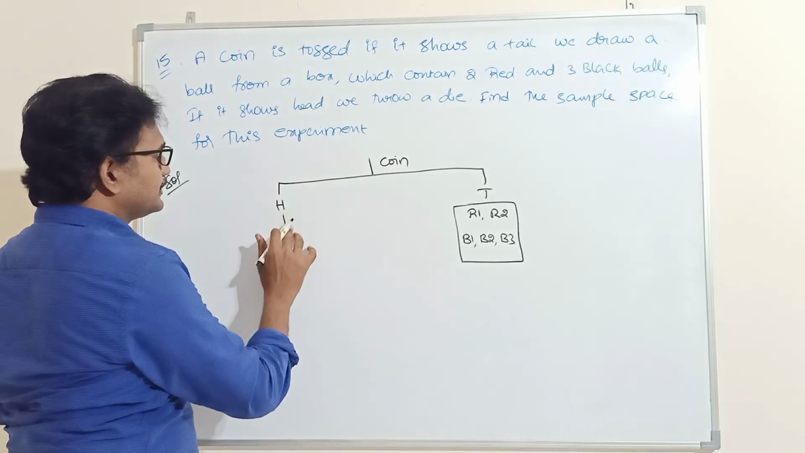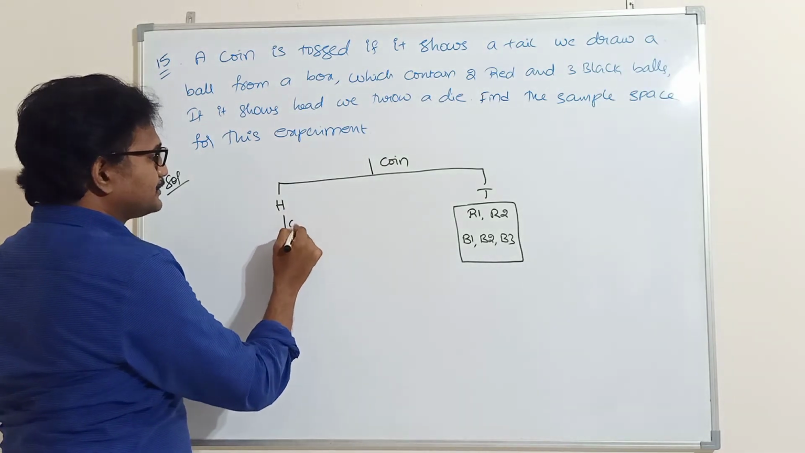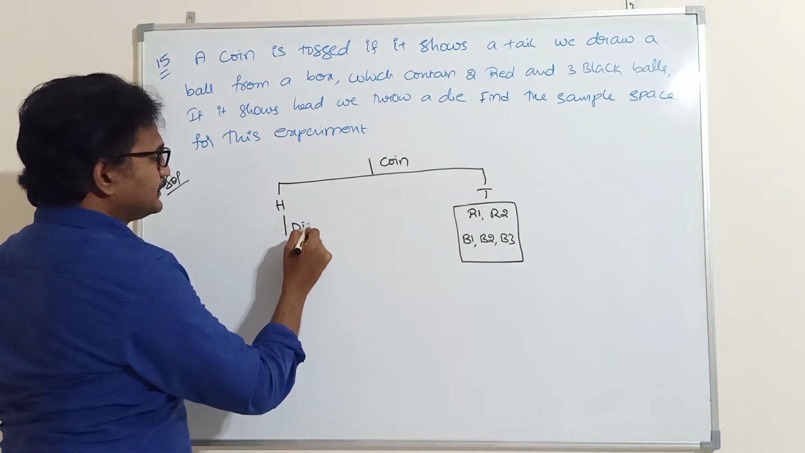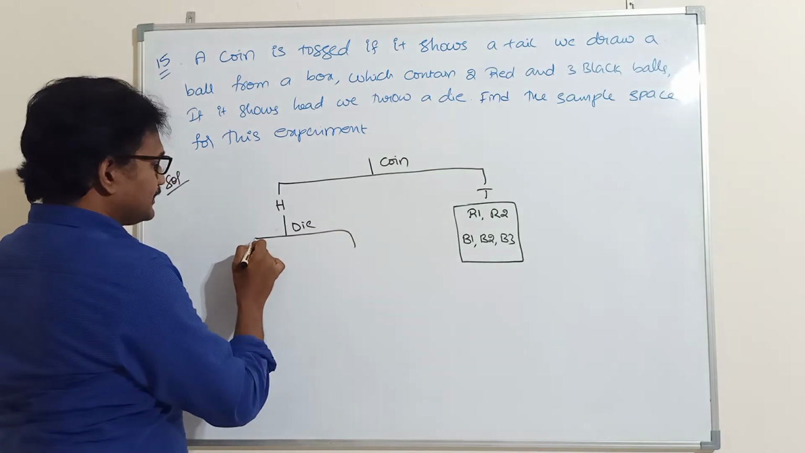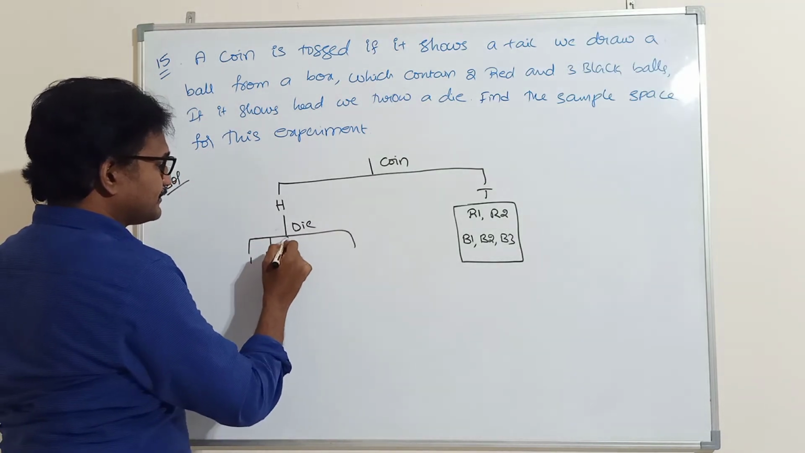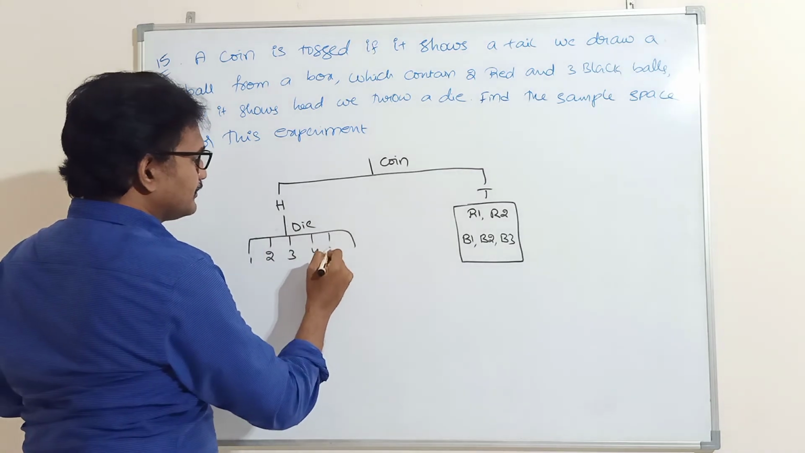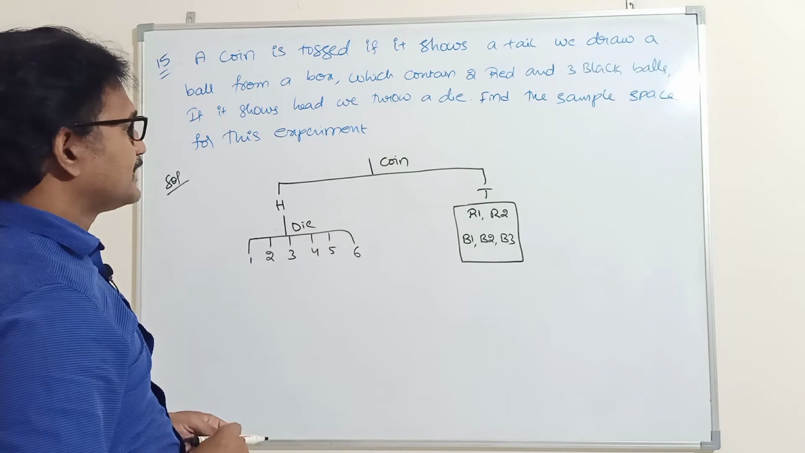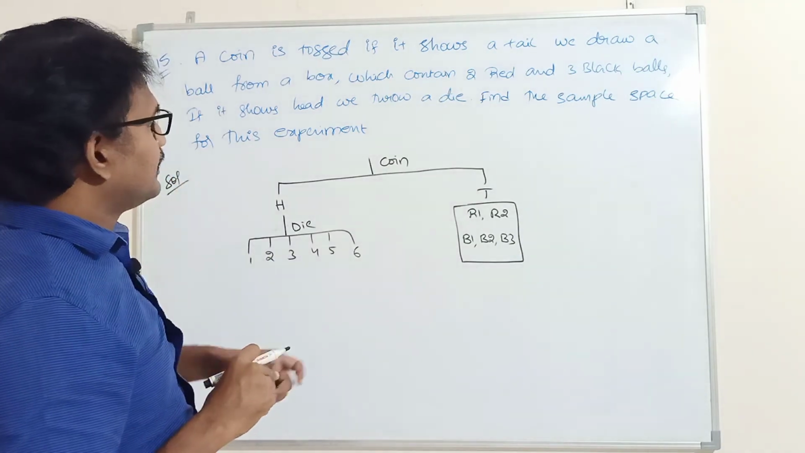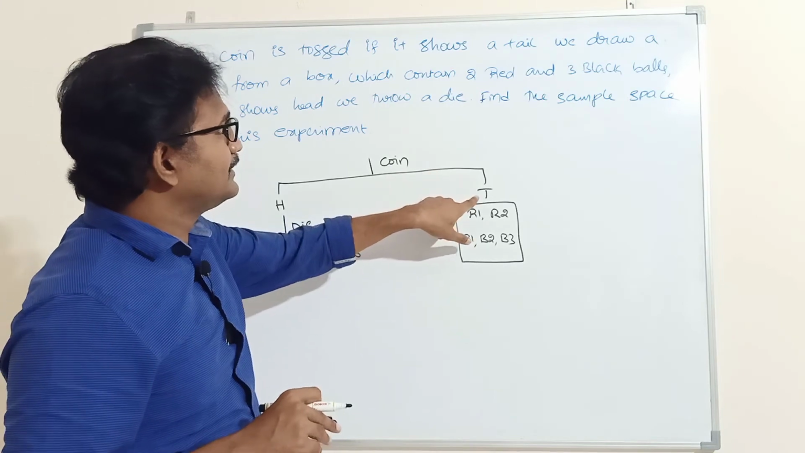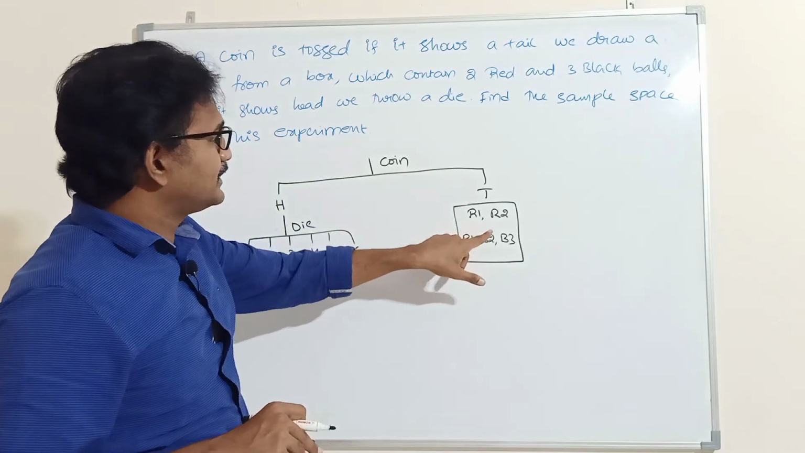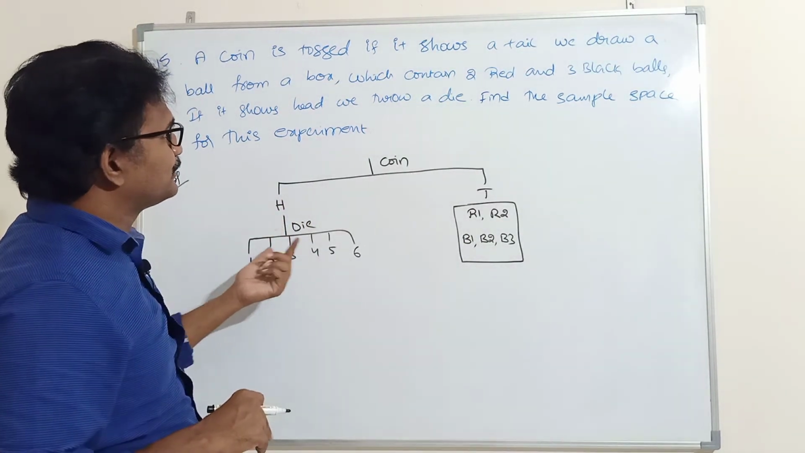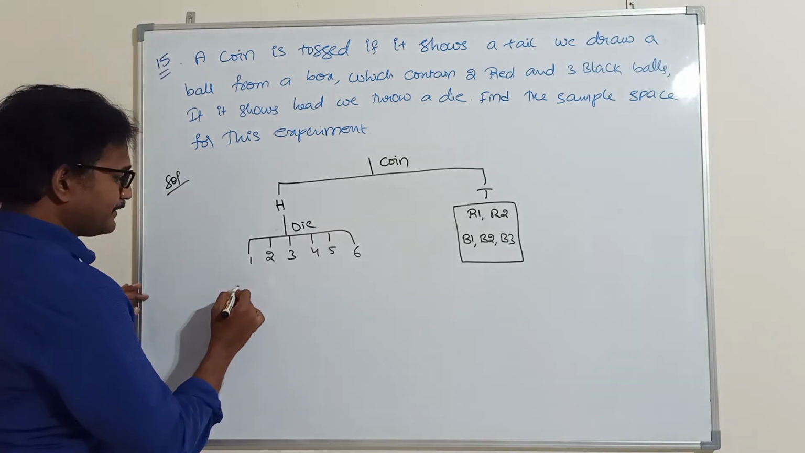Next, if it shows a head, we throw a die. So die means the total number of sample points is 6: 1, 2, 3, 4, 5, 6. Coin is tossed. If it shows a tail, we draw a ball from the box which contains 2 red balls and 3 black balls. If it shows head, we throw a die. Find the sample space for this experiment.